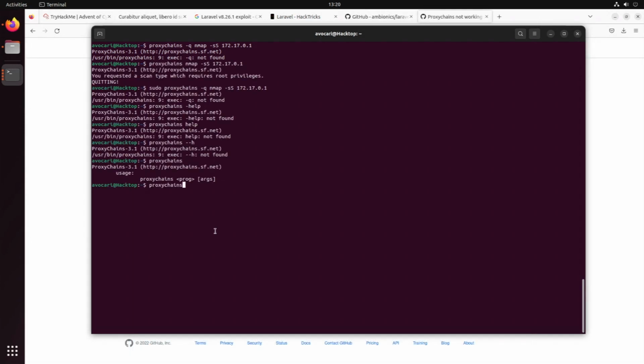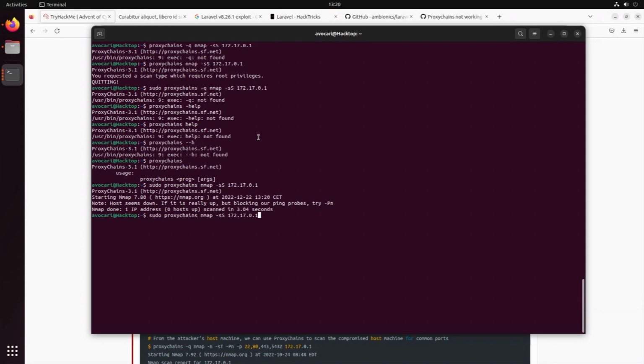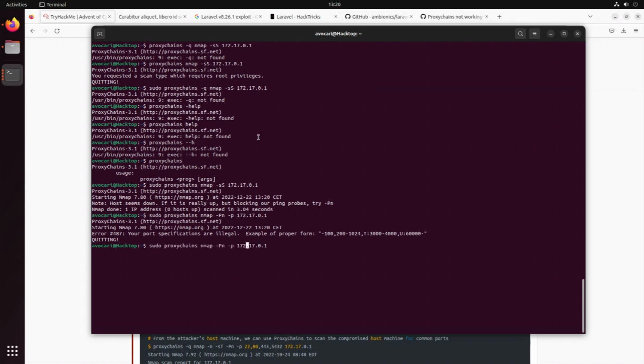Proxychains. Sudo proxychains nmap -sS 127.17.0.1. There we go. The host seems to be down. So let's try it with probing the ports. Yes, port specifications are illegal. Let's just try that one out first. I'm gonna skip it forward if it takes too long until the results are back.